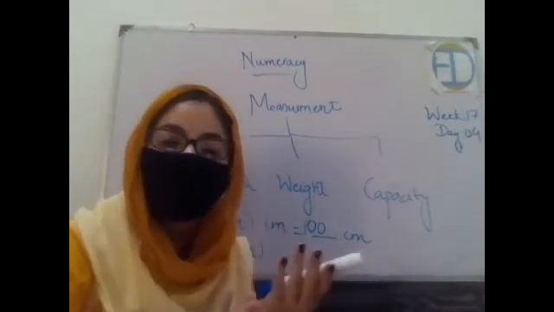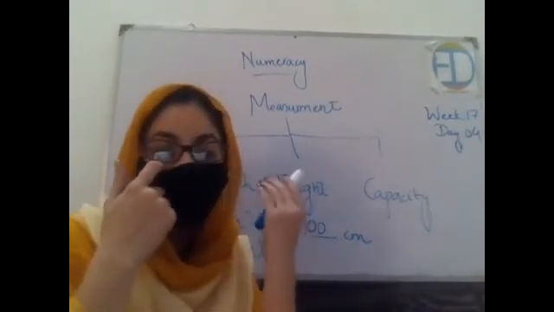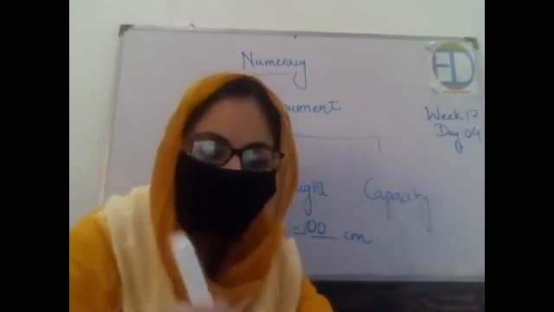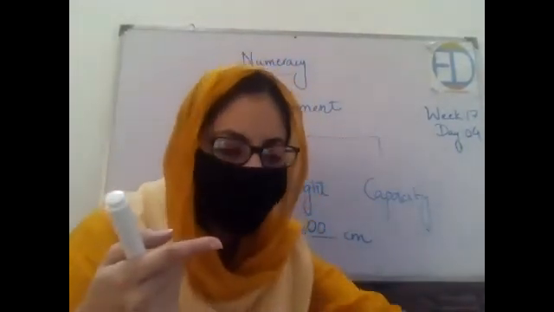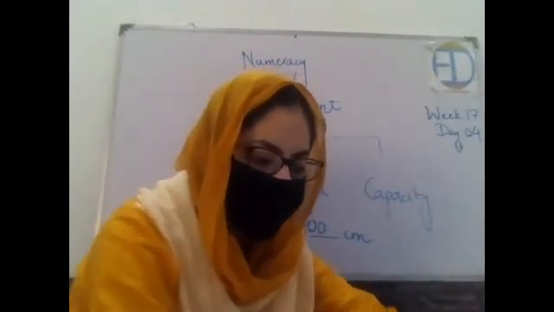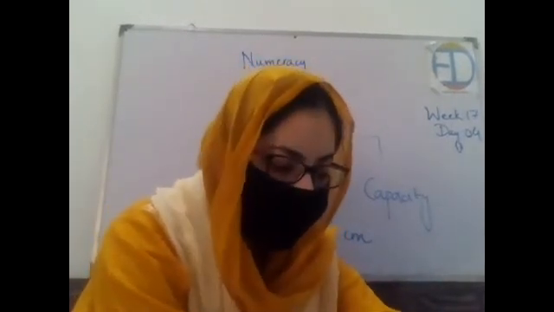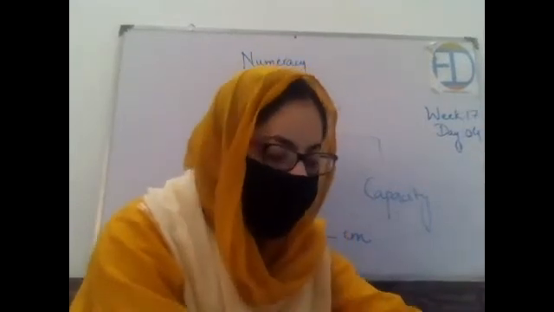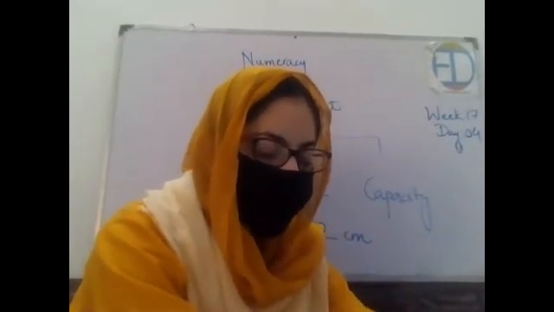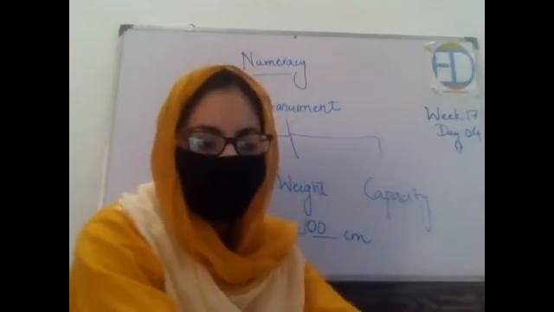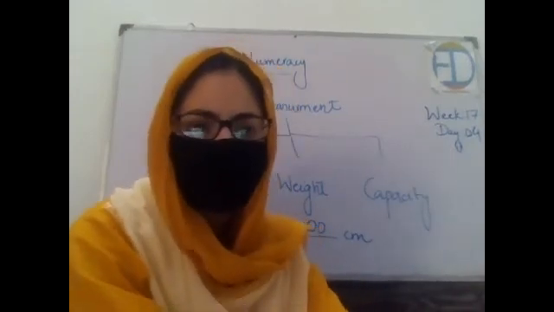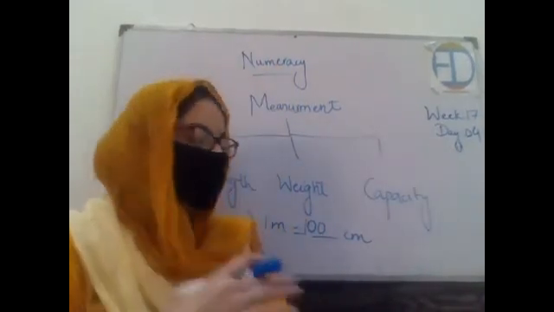Similarly, if we want to draw a line according to a given measurement, we will simply put two points or two dots at the starting and ending of it, and then we will draw a line with it, right? So it's very simple again. Okay. Now, what else have we learned about the length? Is there anything that I'm missing? No? Okay, let's move forward.